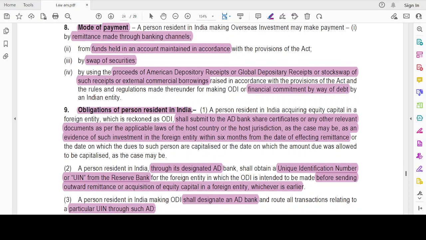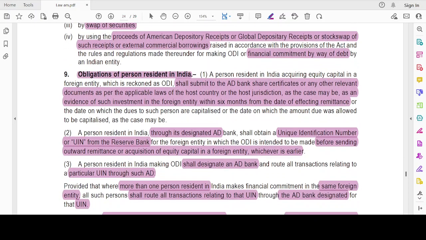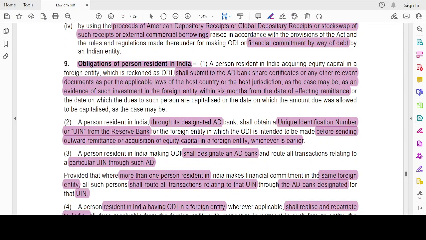Then obligation of a person resident in India. A person resident in India acquiring the equity capital in a foreign entity which is reckoned as ODI shall, what are the duties? Obligation means, for example, the duties or the liabilities of the person resident in India. What are the things he should do? First he should think and confirm that he is going to invest in equity capital which is going to be treated as an ODI.